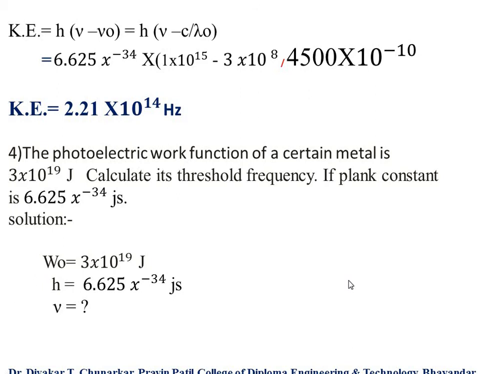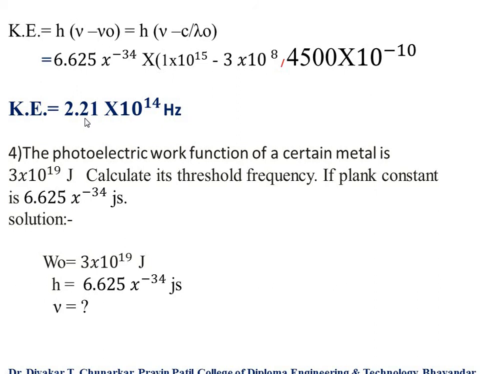Again, kinetic energy h in bracket nu minus nu 0 equal to h in bracket nu minus C by lambda 0, that is equal to 6.625 into 10 to the power minus 34 into 1 into 10 to the power 15 minus 3 into 10 to the power 8 upon 4500 into 10 to the power minus 10. So multiply these whole values and our answer for kinetic energy is 2.21 into 10 to the power 14 Hertz, and this is the kinetic energy, keep in your mind.